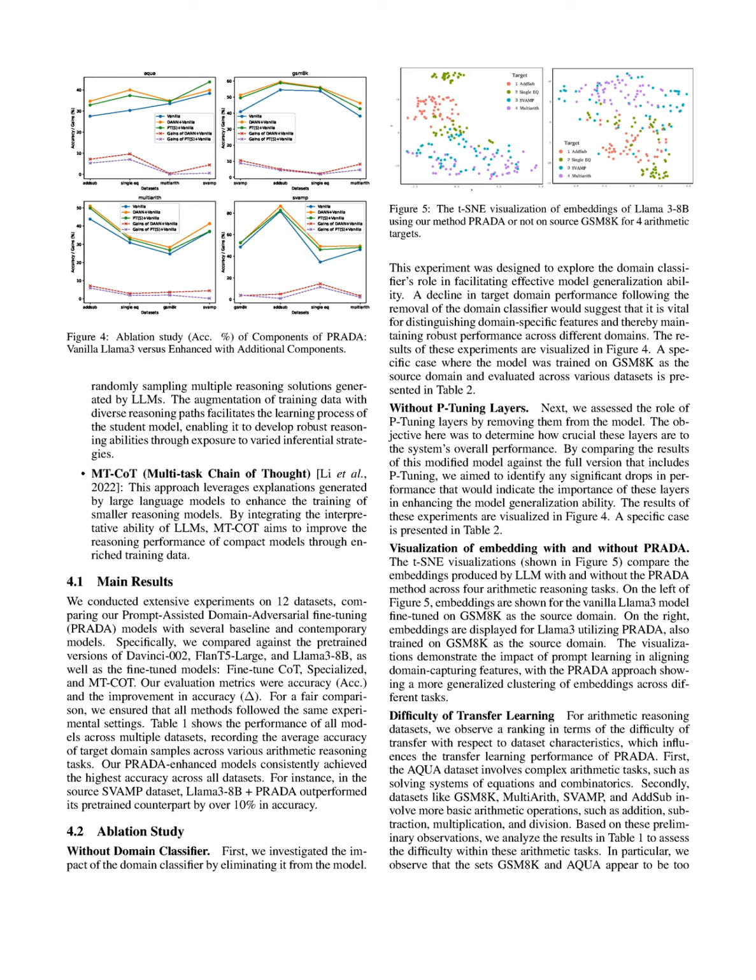Results indicated that PRADA consistently achieved the highest accuracy, with notable improvements, such as over 10% in accuracy for Llama 3-8B plus PRADA on the SVAMP dataset compared to its pre-trained counterpart. Additionally, the analysis included experiments to assess the impact of removing the domain classifier and p-tuning layers, further demonstrating the importance of these components in enhancing model generalization ability.